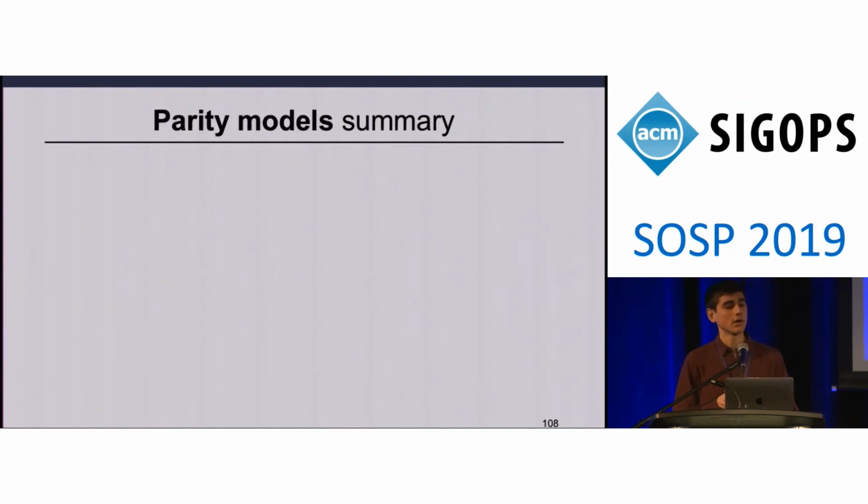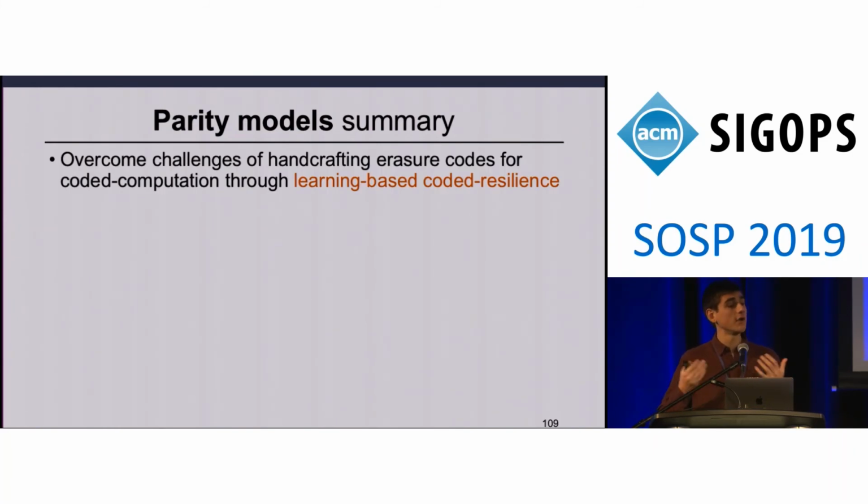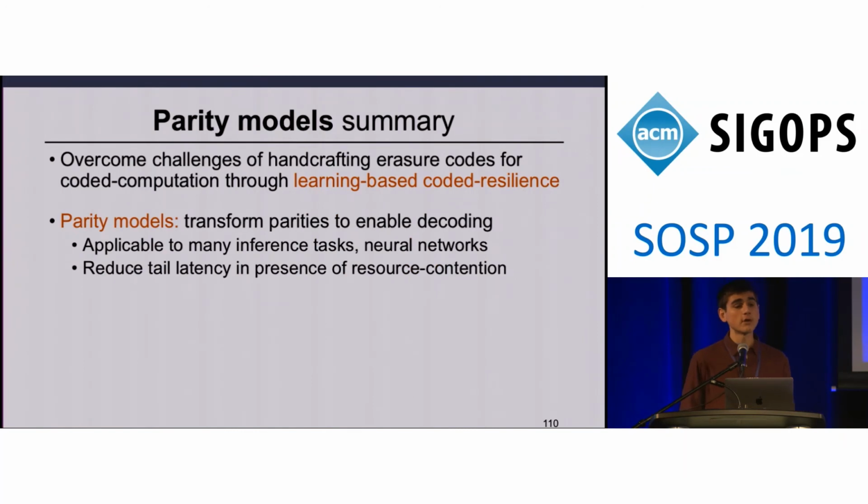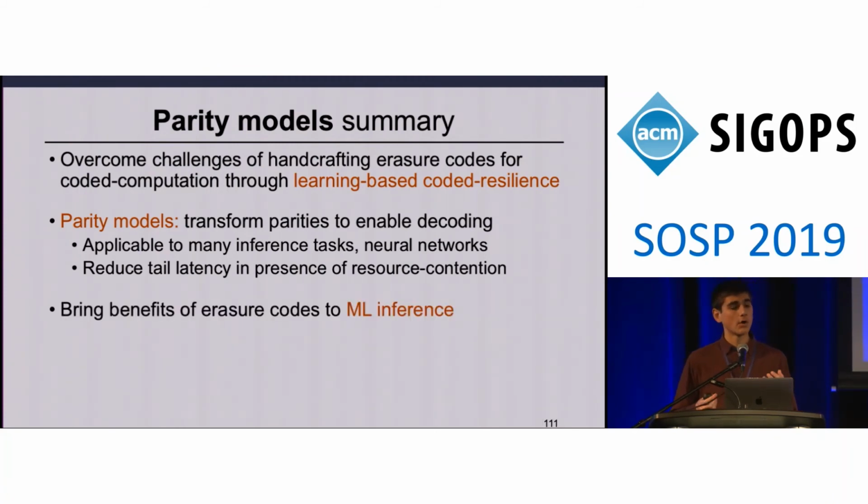To summarize our work, we've shown how to overcome fundamental challenges associated with using erasure codes for computation-based systems through a learning-based approach to erasure-coded resilience. The result of our work are parity models. Parity models enable accurate reconstruction of unavailable predictions that result from neural network inference and enable one to reduce tail latency in the presence of resource contention. And as a result, our work enables one to bring the benefits of erasure codes that we've seen in storage and communication systems to this new domain of machine learning inference.